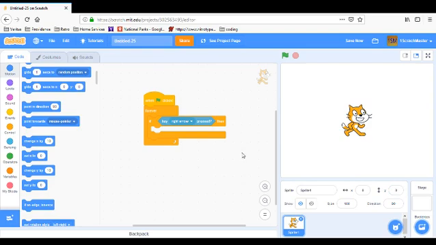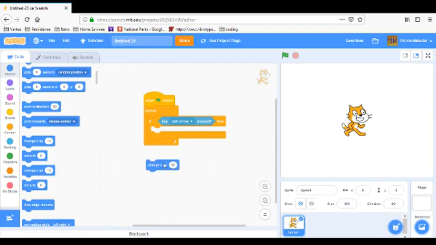Okay. So we want to change the X position. So setting the X is just setting the X to whatever we want it to be. No matter where it is, it's going to set the X to that. Change X is no matter where it is, it's going to change the X by 10. So you can see this is minus 240 and 240. Minus 240 what? Well, we call them steps. So it's 240 steps this way and minus 240 steps this way. So if we change the X by 10 steps every time the key right arrow is pressed.